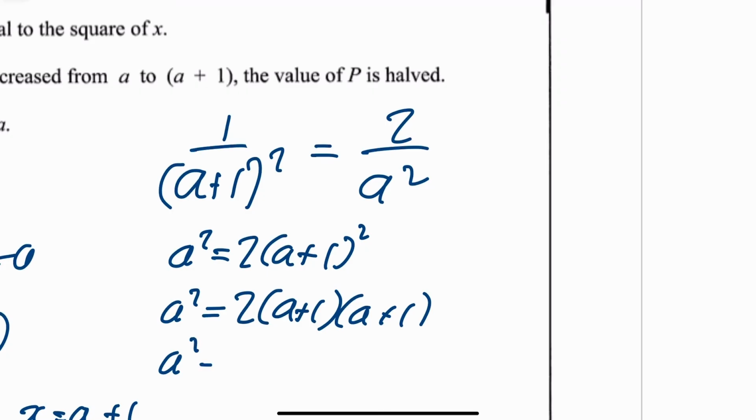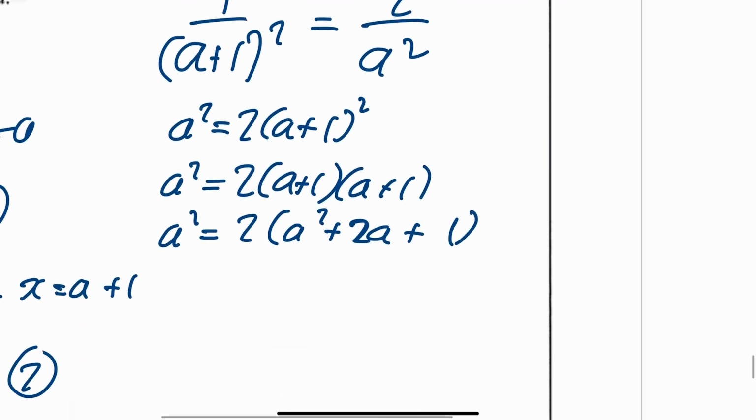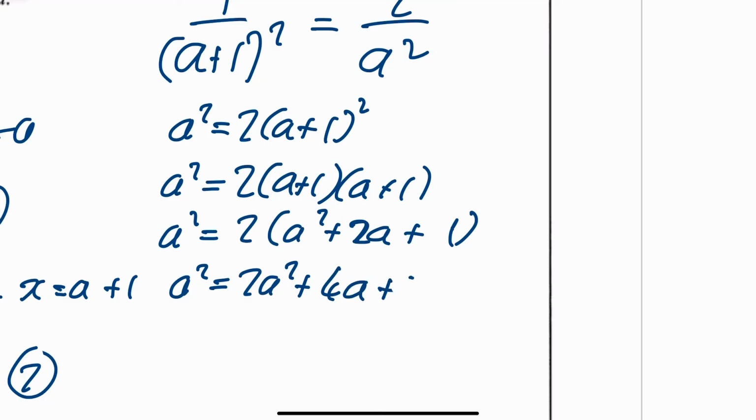And then get multiplying out. That's going to be 2 times a squared plus 2a plus 1. And then sort that out, you're going to have a squared equals 2a squared plus 4a plus 2. Then bring it all to one side, you'll have a squared plus 4a plus 2 equals 0.